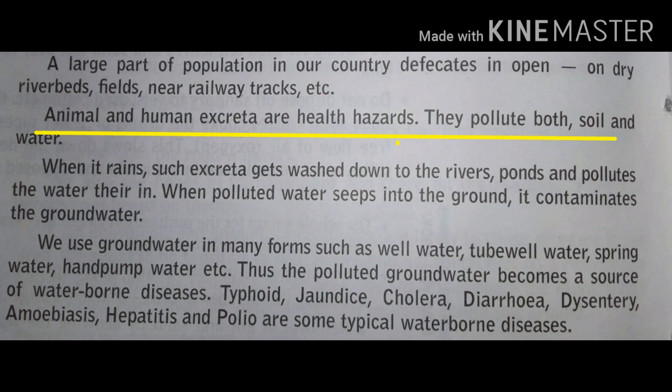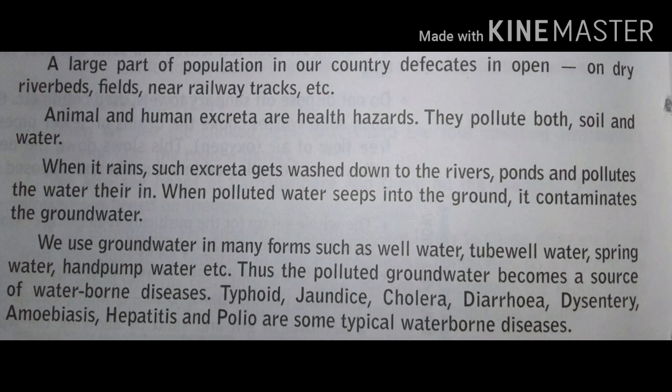They pollute both soil and water because human and animal waste is very poisonous, and that may cause problems for other people. Those who are not suffering from any disease may get infected from human or animal waste.